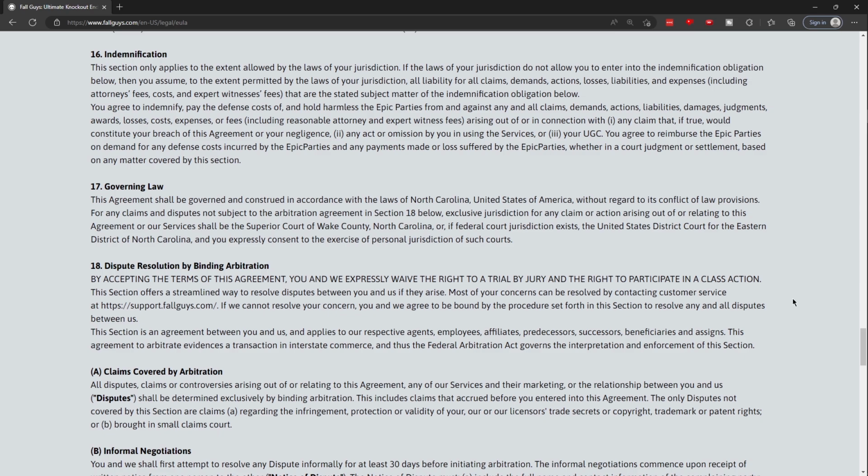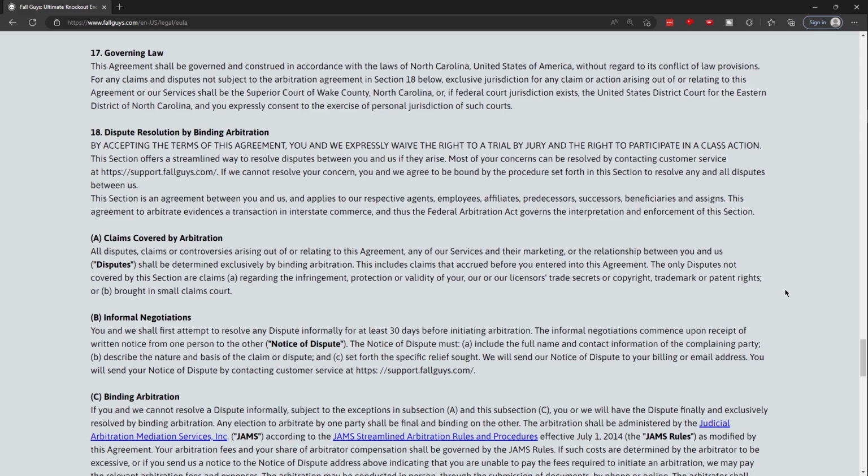You agree to indemnify, pay the defense costs, and hold harmless the Epic parties from and against any and all claims, demands, actions, liabilities, damages, judgments, awards, losses, costs, expenses, or fees, including reasonable attorney and expert witness fees arising out of or in connection with: 1. Any claim that, if true, would constitute your breach of this agreement or your negligence. 2. Any act or omission by you in using our services. Or 3. Your UGC. You agree to reimburse the Epic parties on demand for any defense costs incurred by the Epic parties and any payments made or losses suffered by the Epic parties, whether in a court judgment or settlement, based on any matter covered by this section.